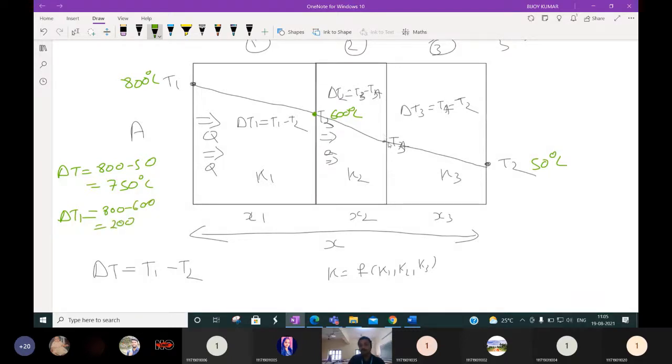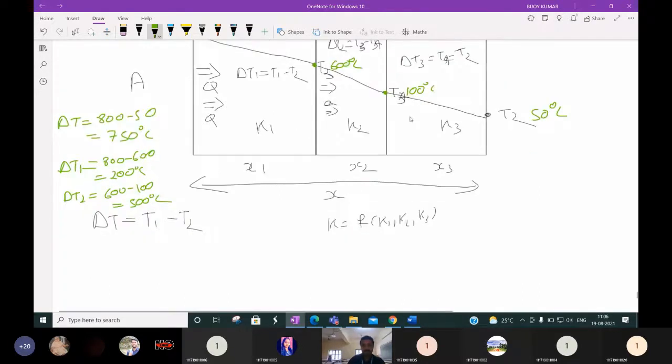Now suppose this temperature is 100, because again the temperature will decrease. Then what is delta T2? It is nothing but 600 minus 100, or we can say 500 degrees centigrade. Then delta T3 will be 100 minus 50, or you can say 50 degrees centigrade.